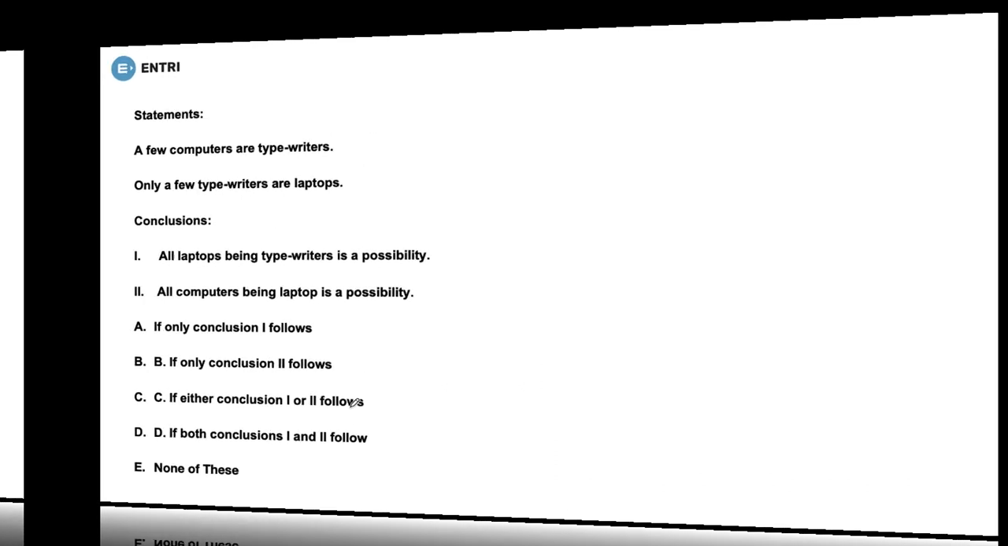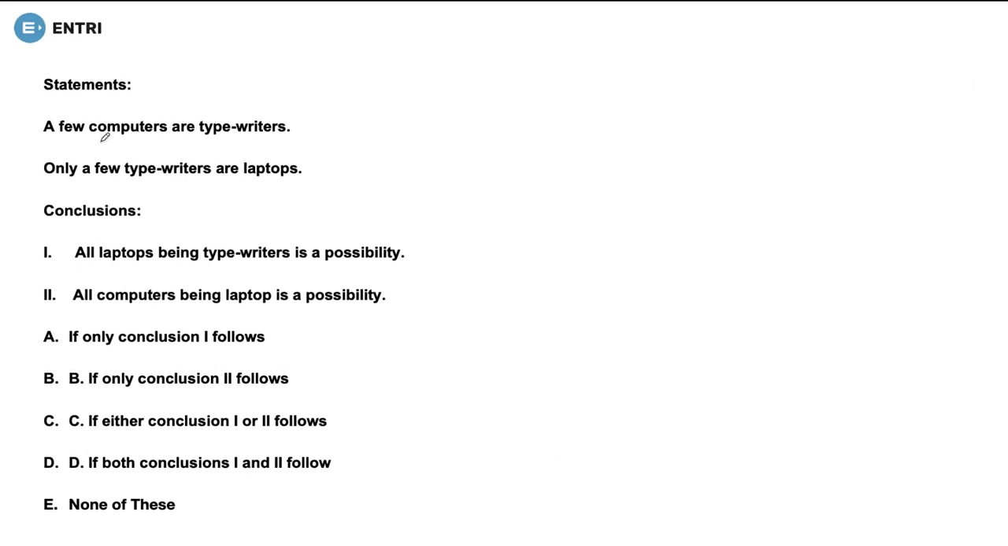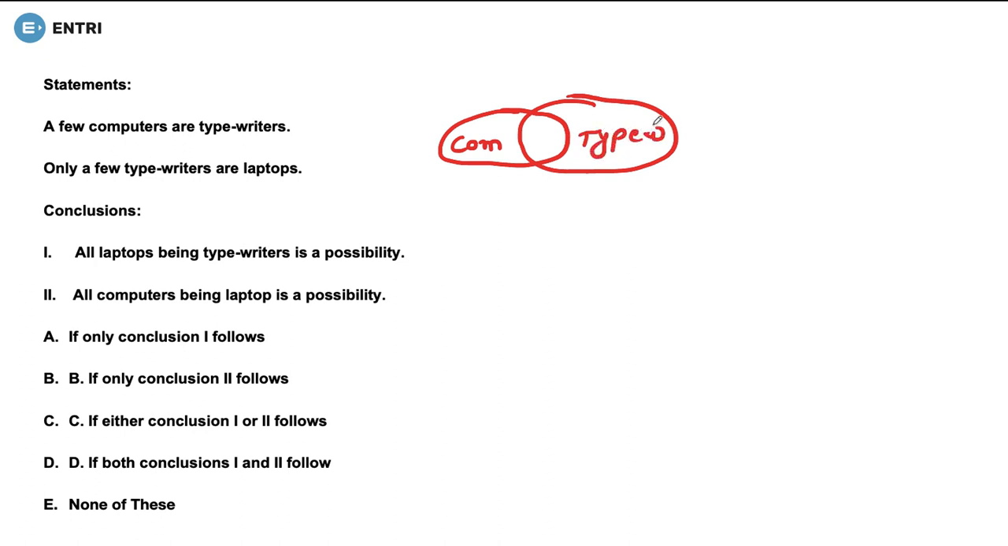Next question. Next question says that a few computers are typewriters. We can draw it in this way. A few computers are typewriters. So this is a computer and this is a typewriter. Fine. Now, few computers are typewriters and then we are told only a few typewriters are laptops. Fine.